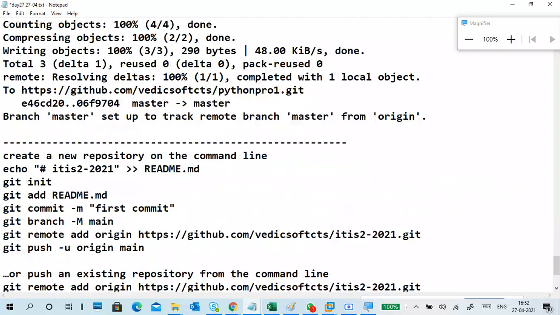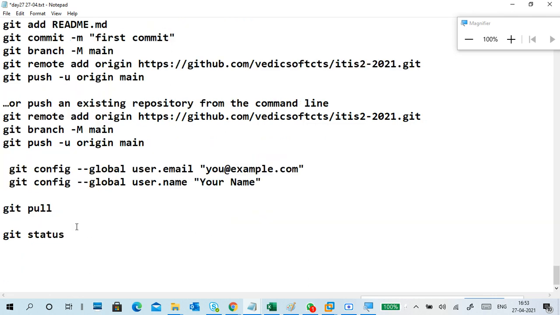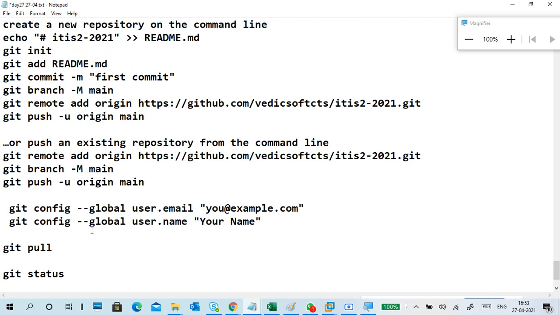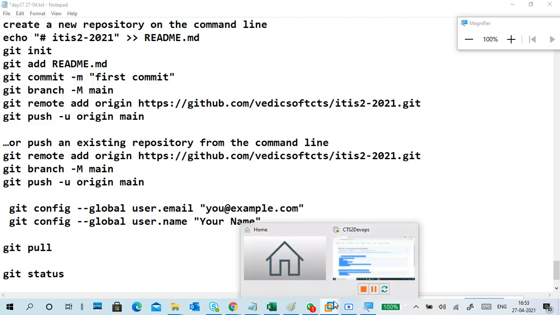This is for global configuration purpose. One more command is there, that is called git pull. Git pull right here, and next one is git status. These two are very important. Next, if you want to go for merging of branches and all, we can go for that. But these are very basic commands: git pull, git status, and all these things. We'll see how to do it.